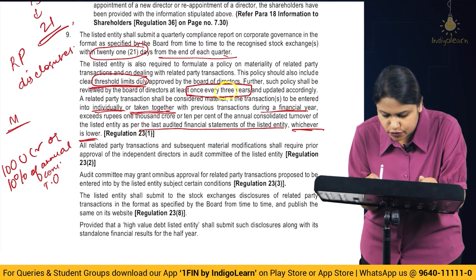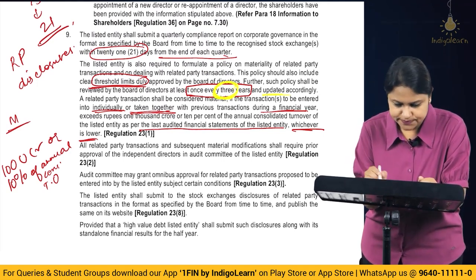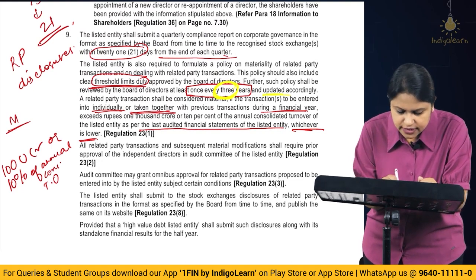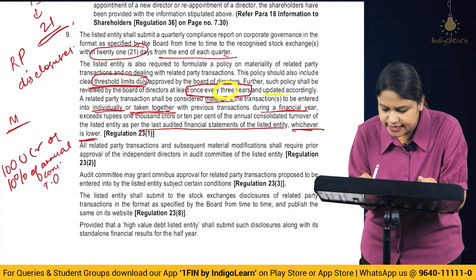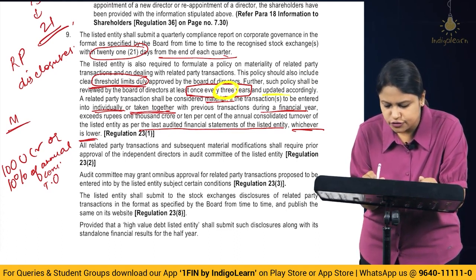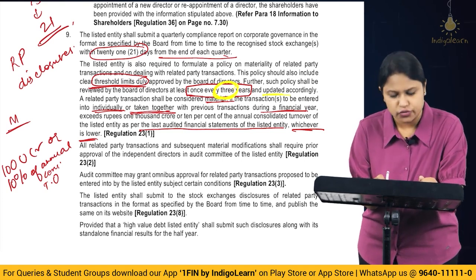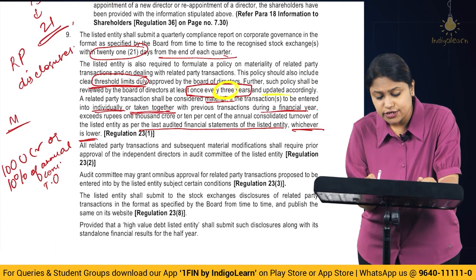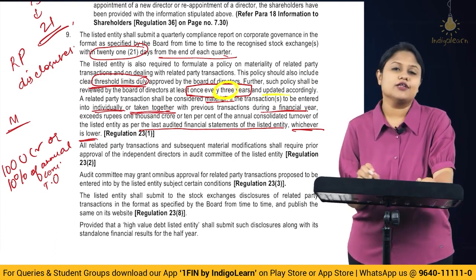So you have to review once in every 3 years, and update it accordingly. Alright, then. A related party transaction shall be considered material if individually or all the transactions taken together during a financial year exceed rupees 1000 crore or 10% of the annual consolidated turnover of the listed entity, whichever is lower.